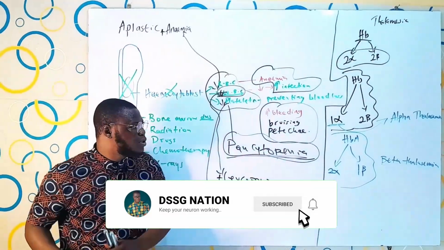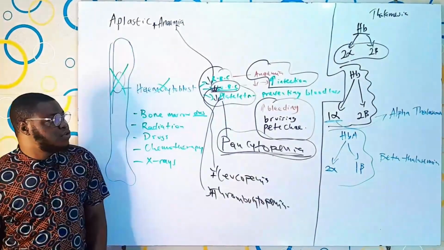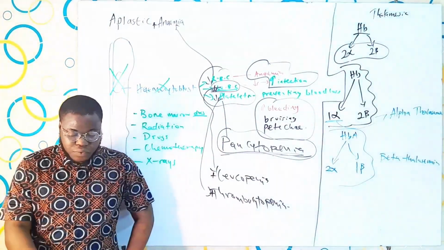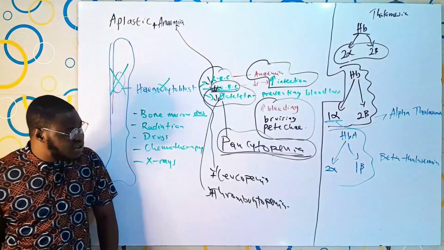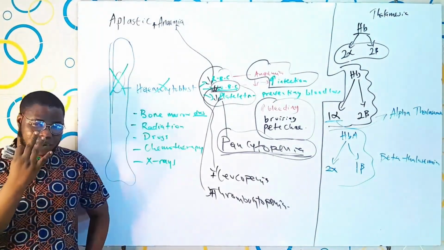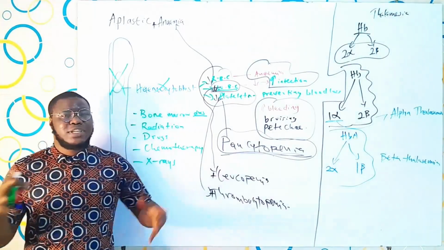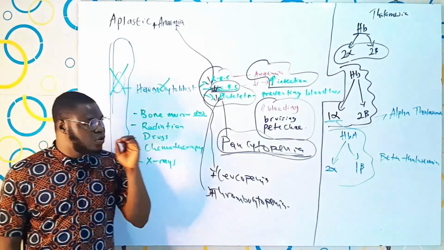So if that is all, I think we've done justice to a great part of anemia generally. The only thing left for us is pathophysiology. I do not want to go into that without talking about hemolytic anemia. Although hemolytic anemia is a big topic, it's not our responsibility quite. So let's quickly go into something else.